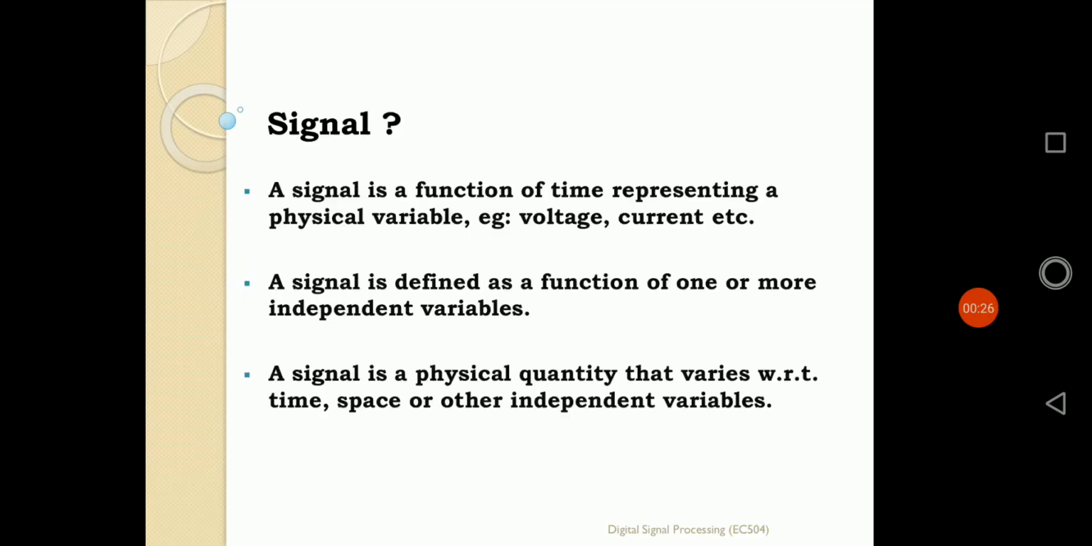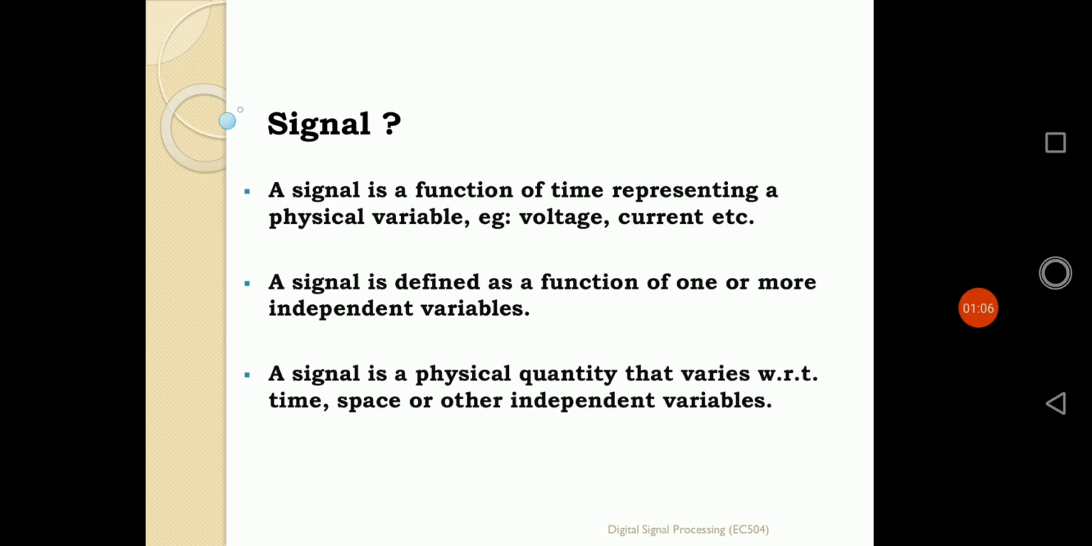Whenever we come across the concept of introduction to signals, the first question is: what is a signal? A signal is basically defined as a function of time representing a physical variable. That means a voltage or a current that can be represented as a function of time is a signal. Or a signal is defined as a function of one or more independent variables. That means a signal can be defined as a function of time as well as of other independent variables.